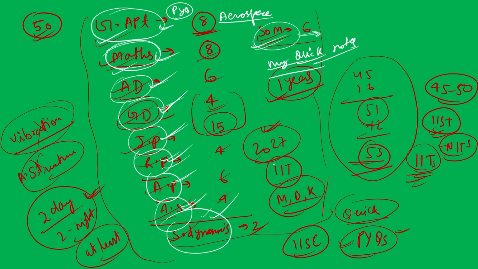So why am I going with the mathematics at the end? Because everyone preparing for GATE studies mathematics first. Then when the exam comes near, they don't give much importance to mathematics, and sometimes they forget it.